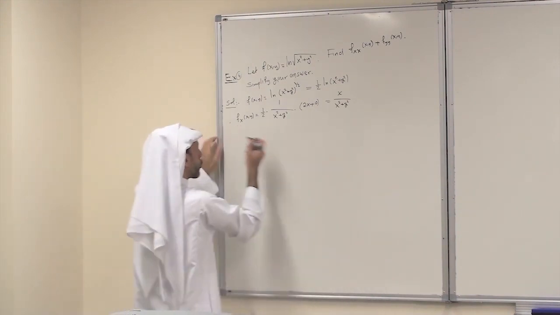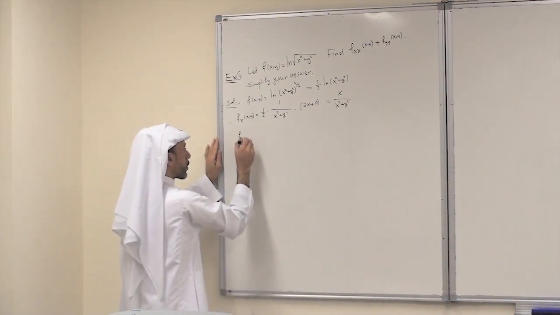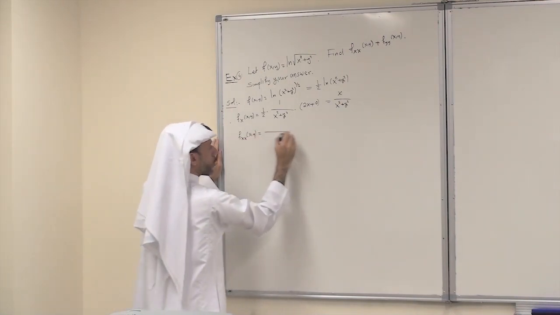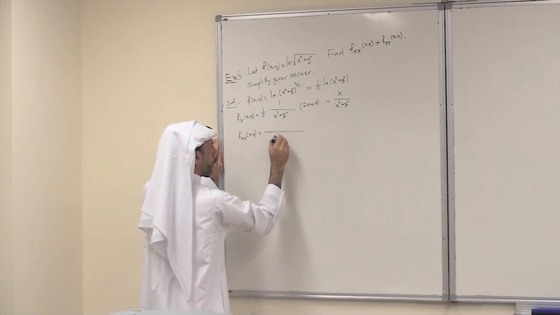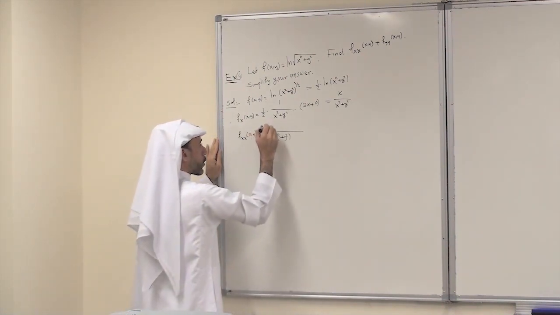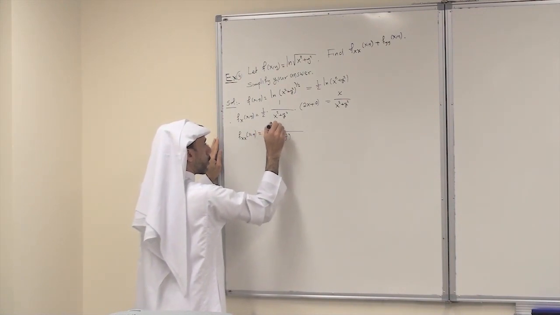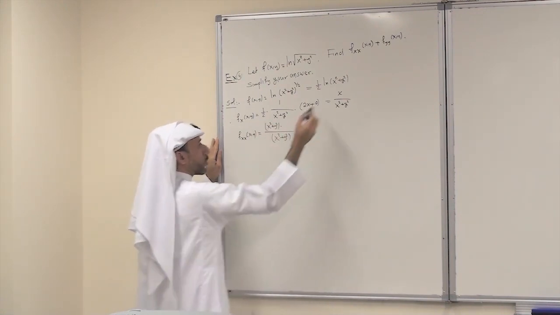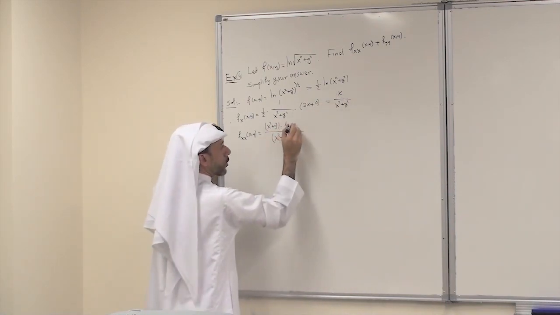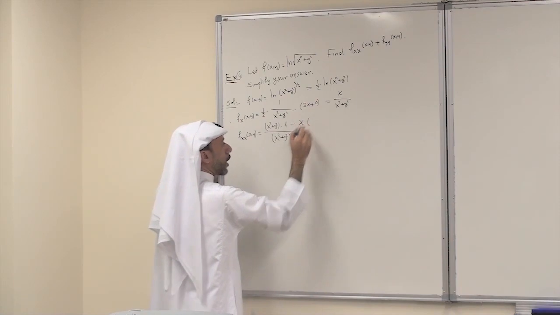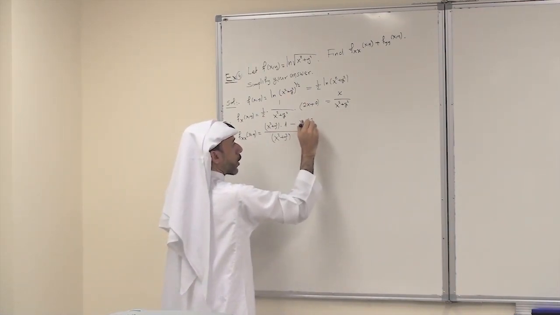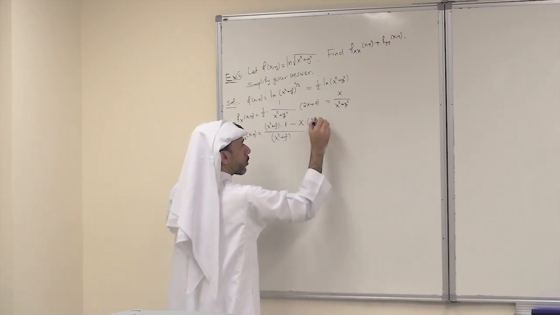Differentiate this again with respect to x. So this is f sub x at xy. Here we use the quotient rule. So this is x squared plus y squared, the denominator, times the derivative of the numerator with respect to x, it is 1, minus the numerator times the derivative of the denominator with respect to x. This is 2x plus 0.